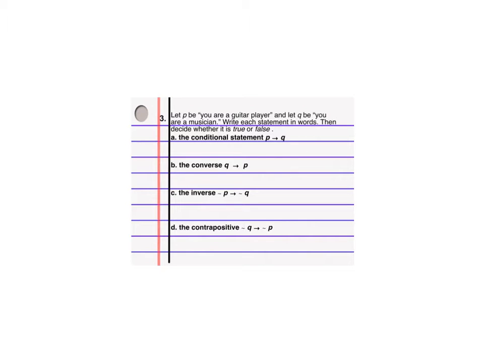All right, let's look at example 3. Let P be you are a guitar player. That's my P. And Q be you are a musician. Write each statement in words, then decide whether it's true or false. So first, let's write the conditional. If P, then Q. So we'll just do the regular order.